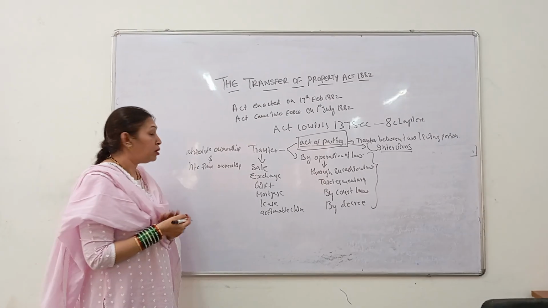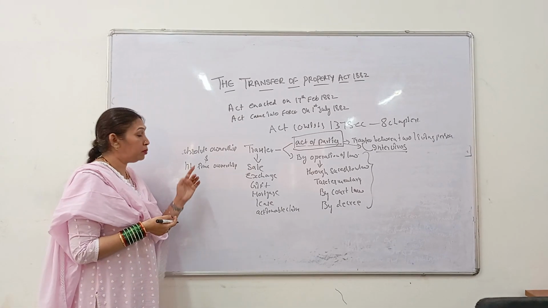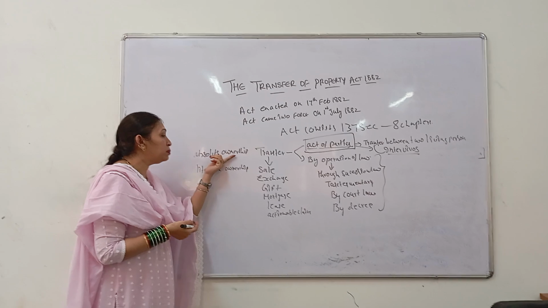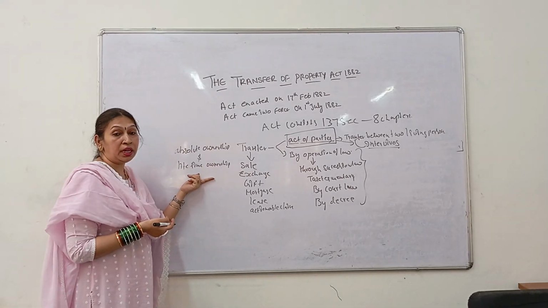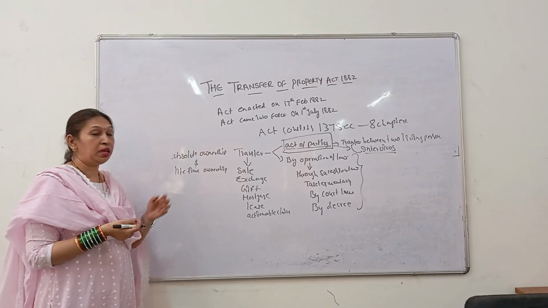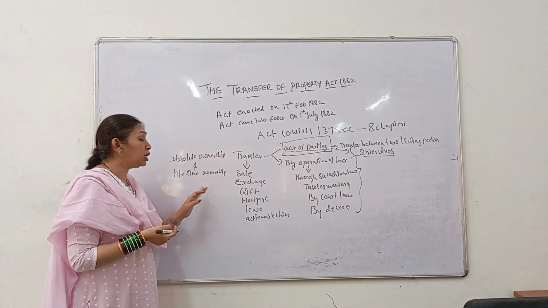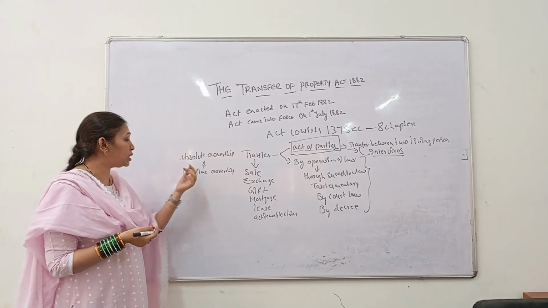Is it clear, Rama? These two terms are very important in transfer of property, because how the property is being transferred, whether in an absolute form or in a lifetime form, we have to see whenever a client gives us a paper, a title paper. We have to see what type of ownership he is possessing and conclude.